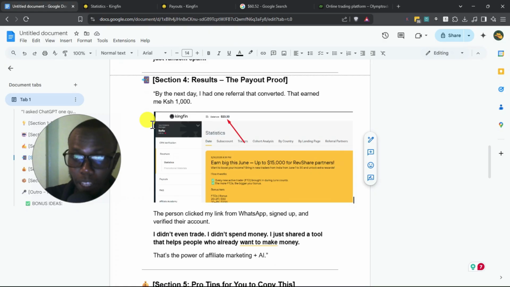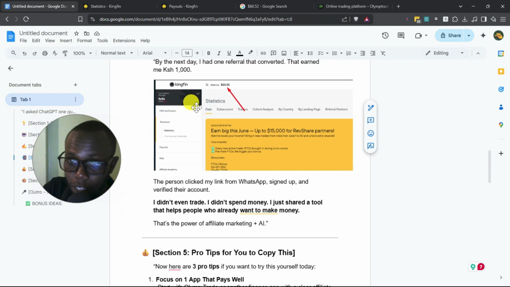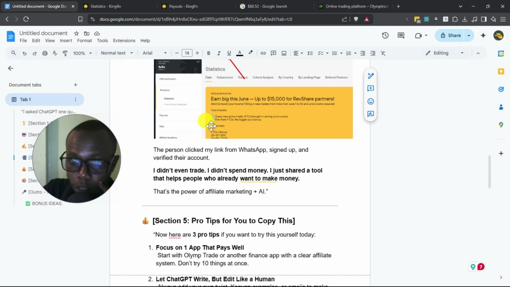Here is a proof of the payout. So by the next day, I had 1 referral that I had converted. Remember, I told you it kind of skyrocketed. I'll explain in a minute what I mean by that. And as you can see, I made around $23. That's more than 1,000, right? That's more than 1,000. I'll show you in the dashboard right now.